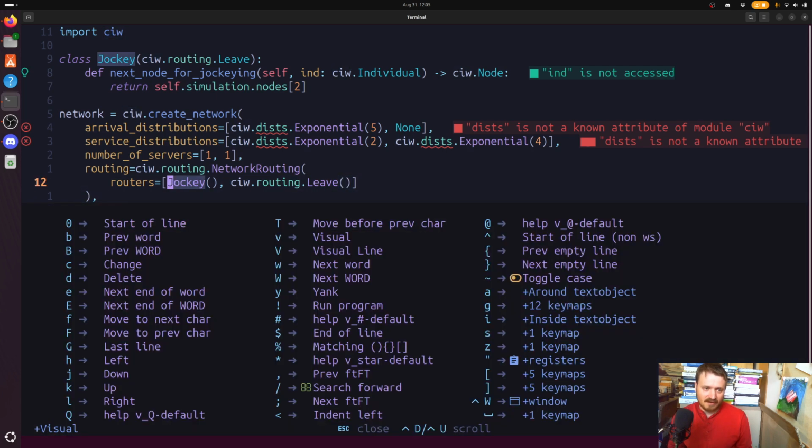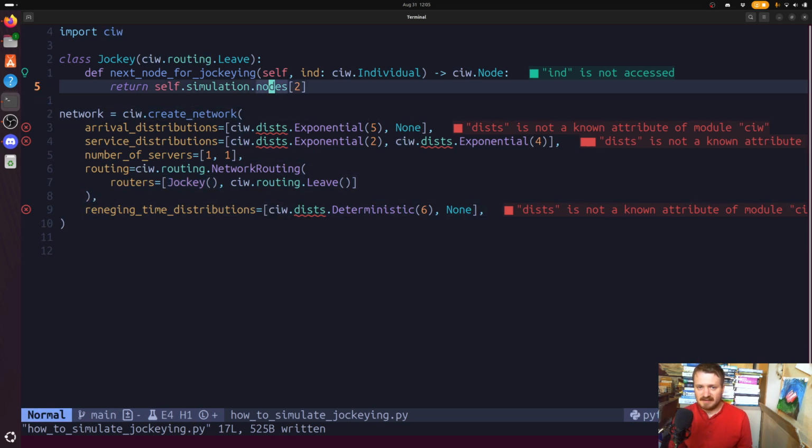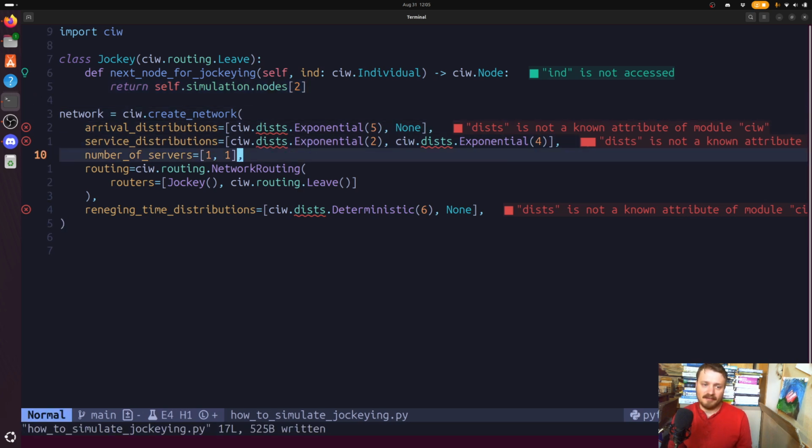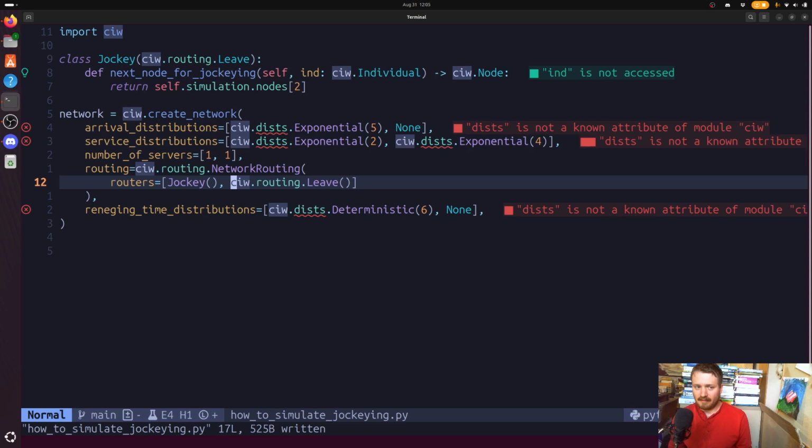But instead of leaving the network entirely, we have this routing behavior that instead sends them to specifically node 2 of this network. So there they will definitely get their service completed. There's no reneging. They just need to be patient enough. And then eventually when their service is done, they leave the network entirely.